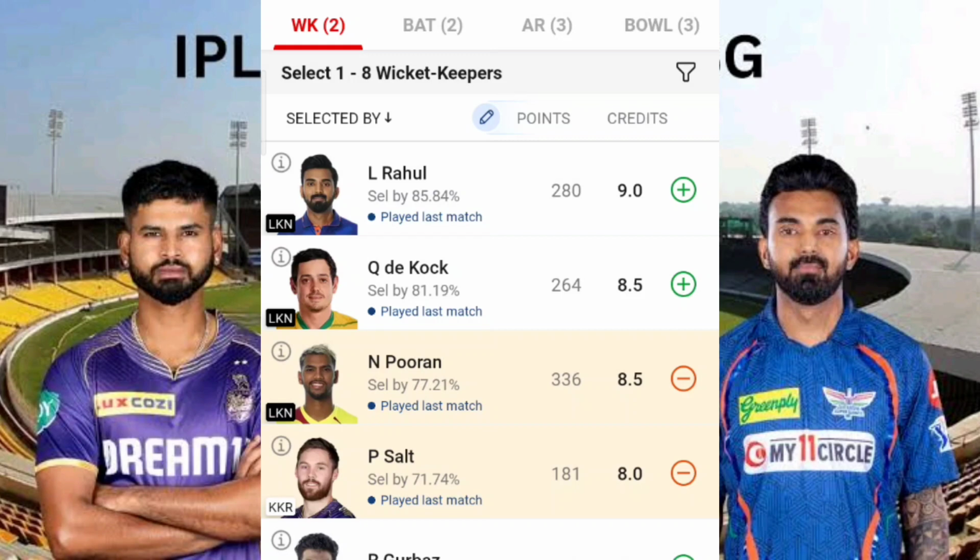With respect to the wicket keeper section, before that, this is the scenario. What if KKR tosses first and opts to bat first? Okay, take KKR tossing first and opting to bat first. In this case, with respect to the wicket keeper section, let me tell you one thing. People will go for choosing KL Rahul as the captain, and you can see the selection percentage is also maximum.